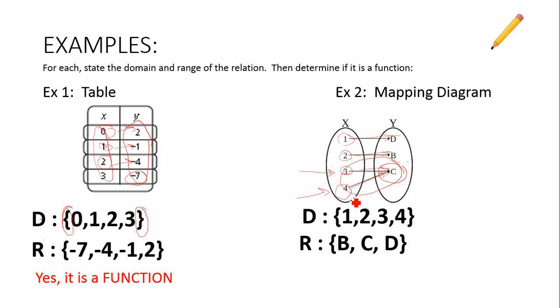There can be two different buttons that lead to water. We just want to be sure that the same button doesn't give two different outcomes. So this, in fact, is a function.